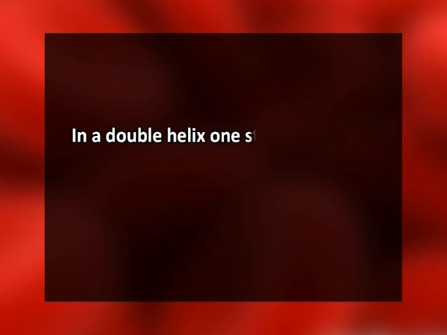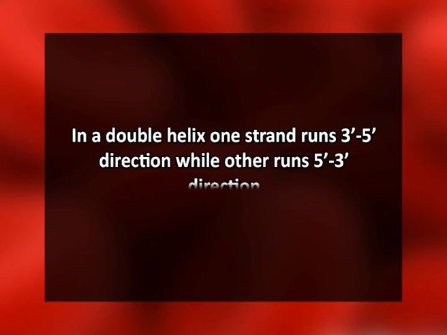It is a long polymer of deoxyribonucleotides covalently linked by 3' to 5' phosphodiester bonds and exists as a double-stranded molecule wound around each other in a spiral known as a double helix. In a double helix, one strand runs in the 3' to 5' direction, while the other runs in the opposite direction. Thus, the two complementary strands run in an antiparallel manner.